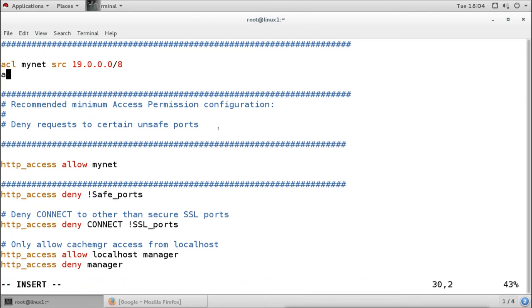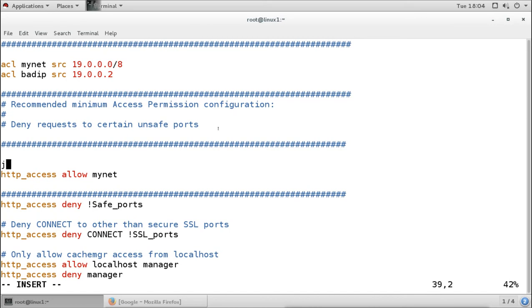ACL, let's say bad_ip, and I want to block that IP. I will give src, the source. This time I will mention the IP address which I want to block. And then I will say allow or deny. Now before allowing my network, I will say block this IP. So before allowing the whole network, I will say http_access deny bad_ip.